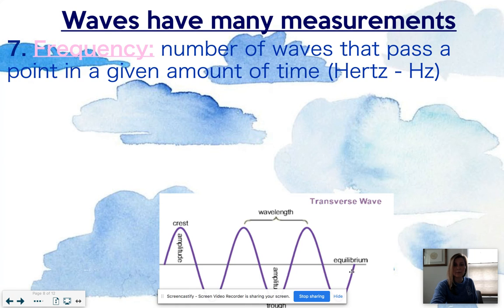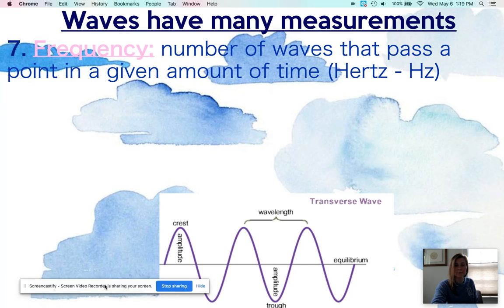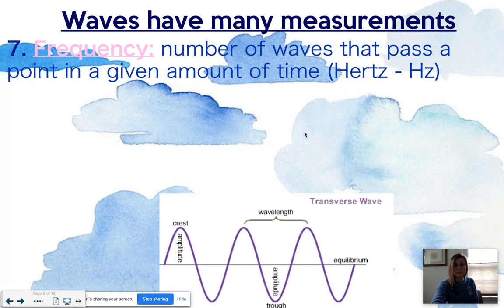Now we'll talk about what those features are. The first one is frequency. Frequency is the number of waves that pass a point in any given moment of time. This can be measured in hertz, which is abbreviated Hz. If I look at this picture, start here, one complete wave, two complete waves, three complete waves. So this would be 3 waves per second, and that would be measured in hertz. This is a wave of 3 hertz. Pause the video and write this one down.